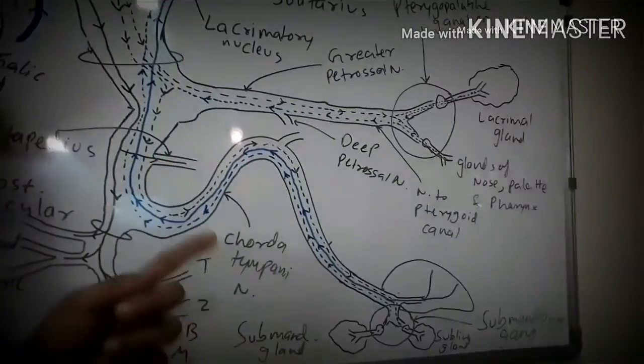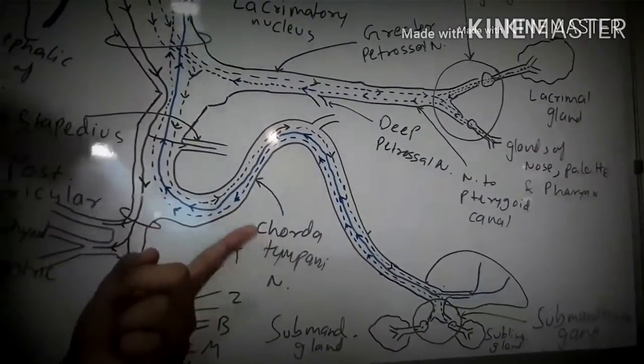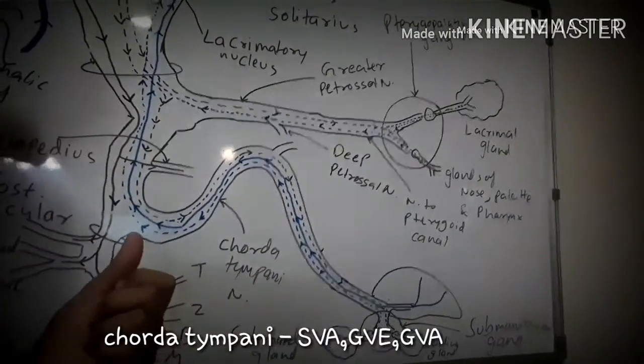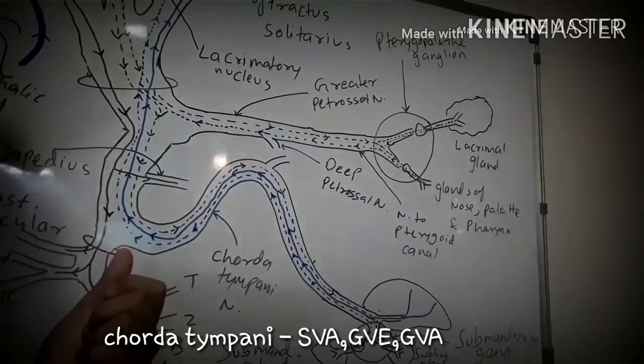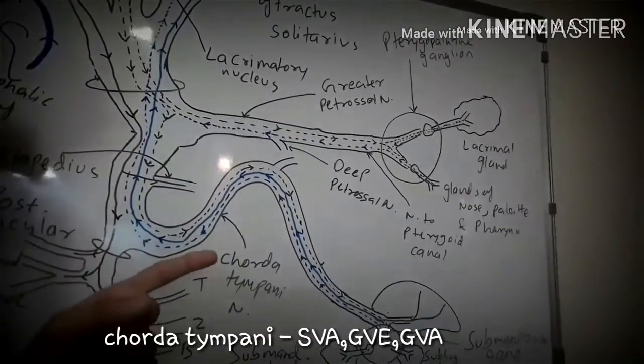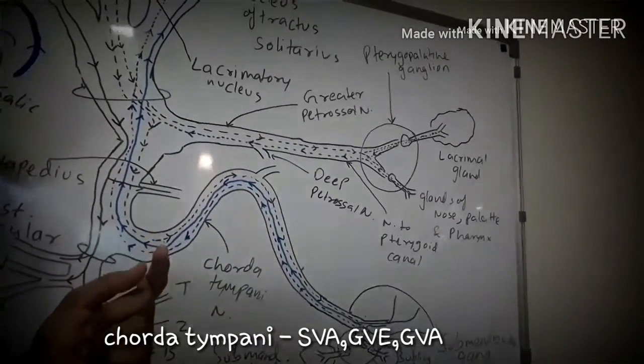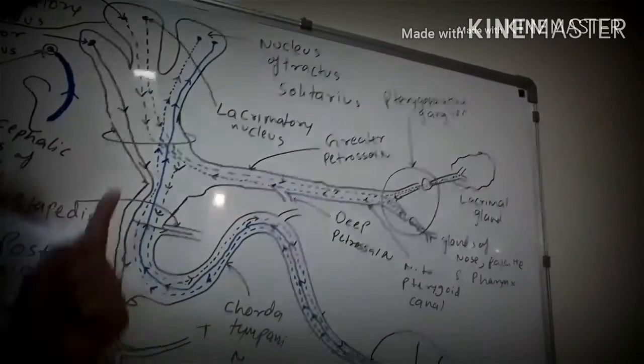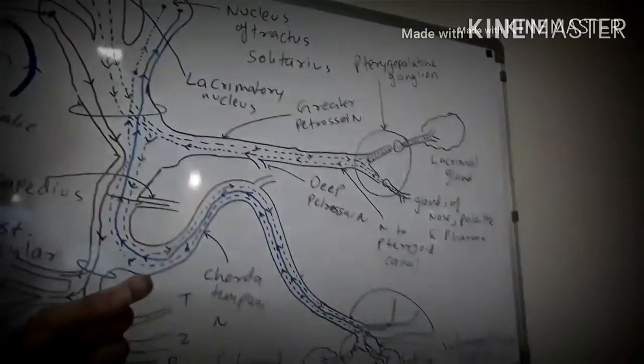Coming to the most important branch of the facial nerve, the chorda tympani branch. It carries the special visceral afferent fibers which arrive at the nucleus of tractus solitarius, general visceral efferent fibers which arise from the superior salivatory nucleus, and the general visceral afferent fibers which also arrive at the nucleus of tractus solitarius.